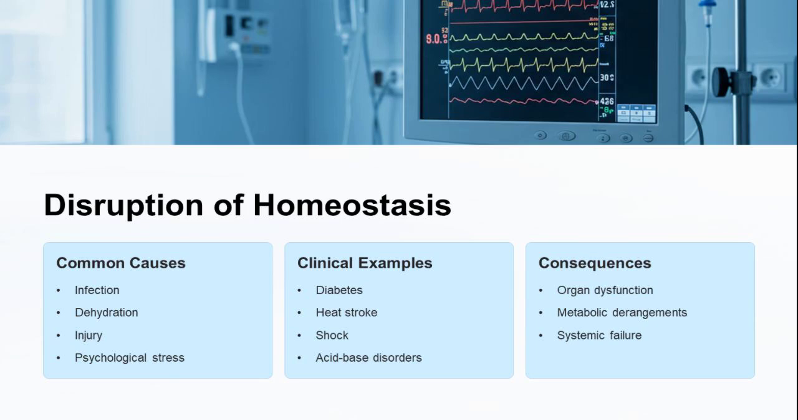When homeostatic balance is lost, the consequences can be severe, leading to conditions such as diabetes, where glucose regulation fails, heat stroke from failure of temperature control, shock from circulatory collapse, and acid-base disorders. Ultimately, organ dysfunction and metabolic derangements can result if corrective measures are not taken promptly.